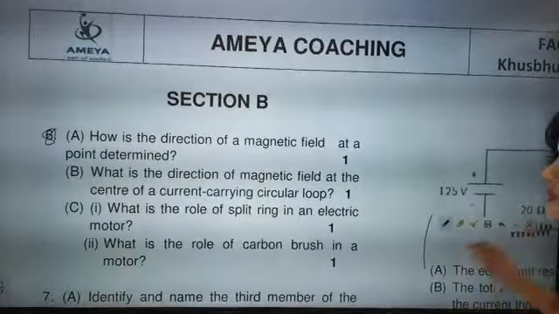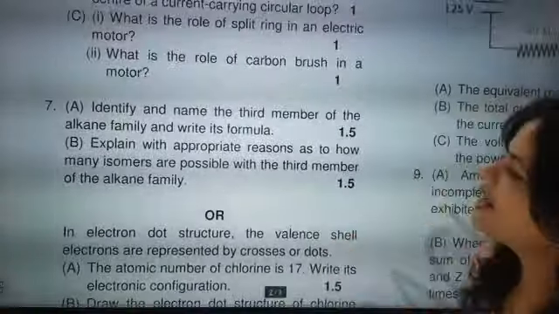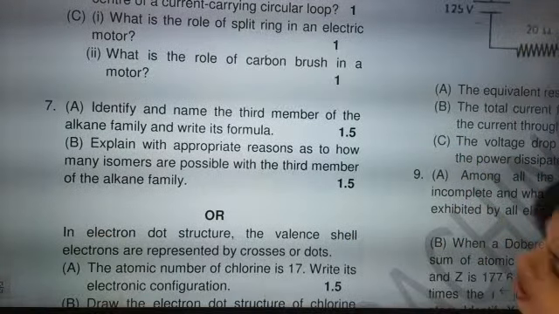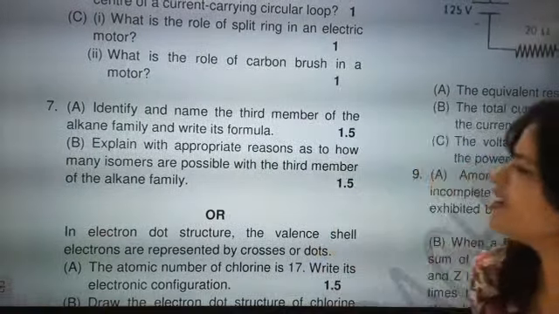So the next important question we are going for is the 7th question. Identify and name the third member of the alkane family and write its formula.